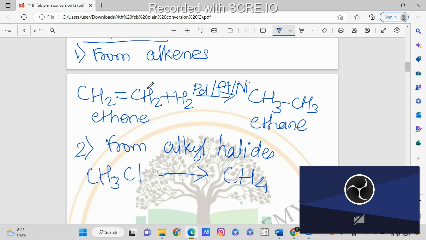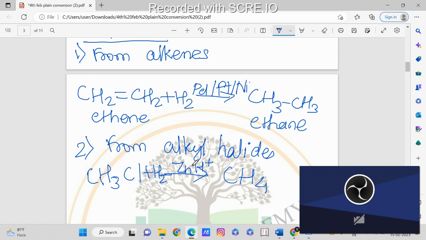So that time we have to use a different reagent or catalyst. So here also we will add hydrogen gas, that is H2, and here we will use zinc and H plus. Zinc as a metal catalyst and hydrogen ion.